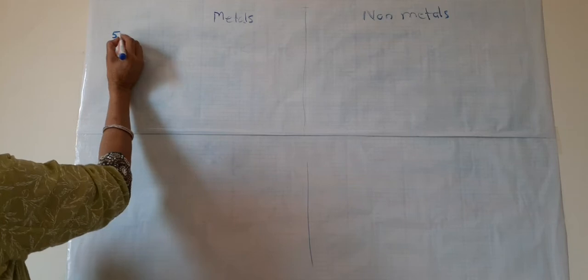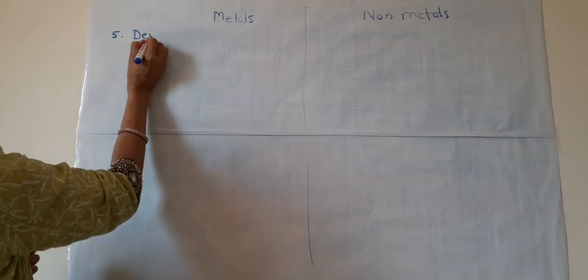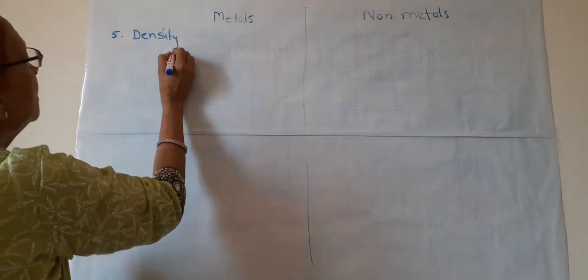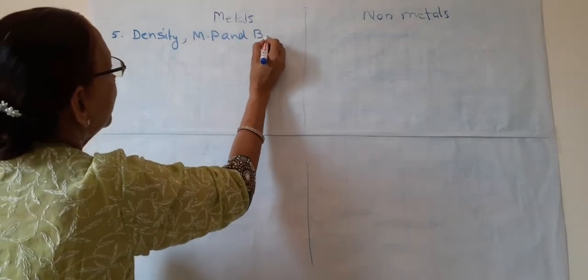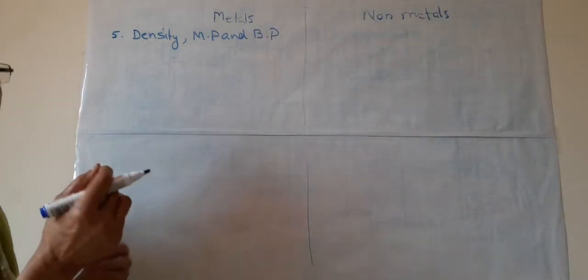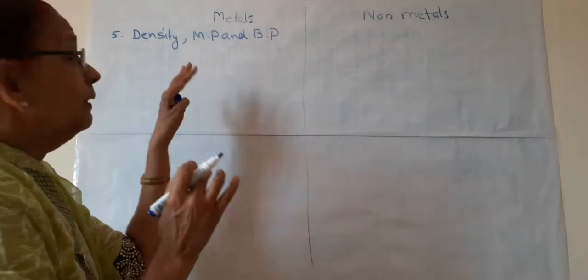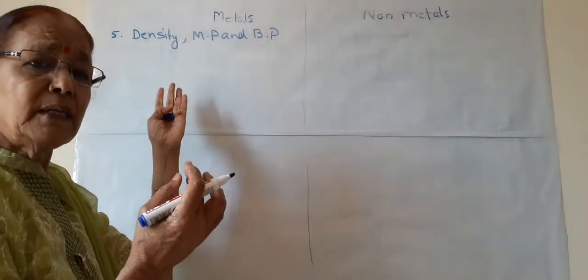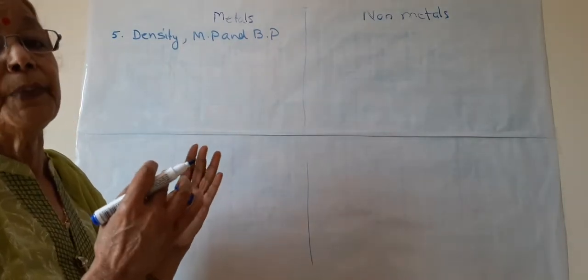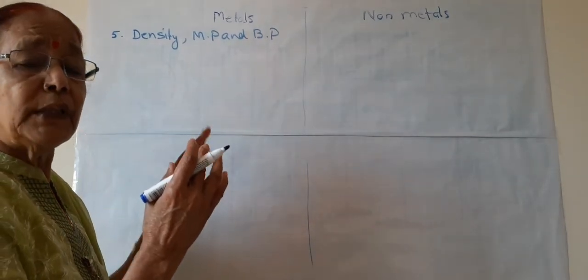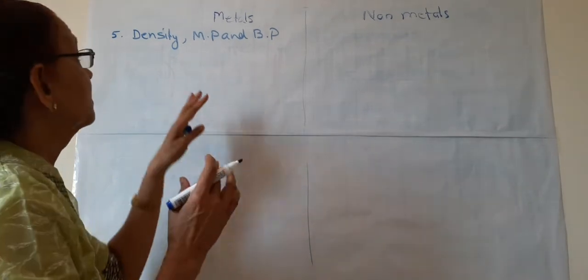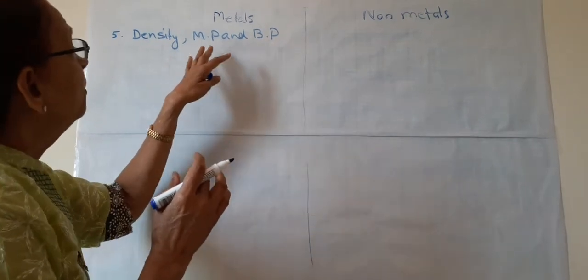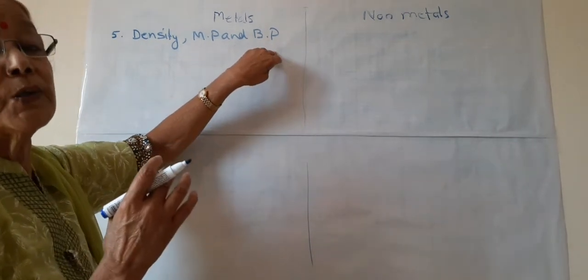The fifth one is about the density, melting point and boiling point. So metals are very dense, solid. Why are they dense? Because their atoms are present very near to each other and they are bonded by metallic bonds. So they have very high density. Melting point and boiling point are also very high.